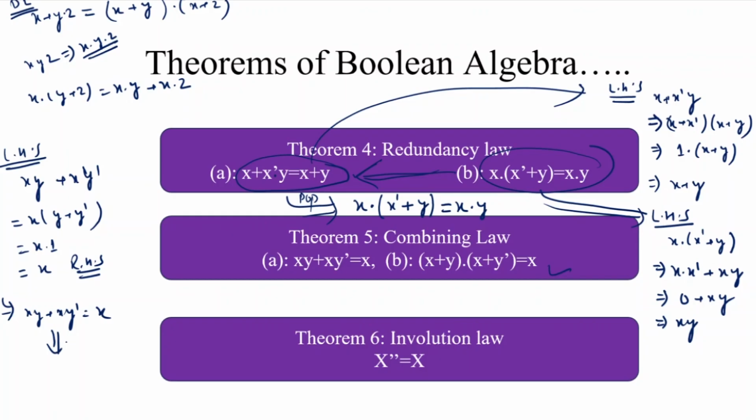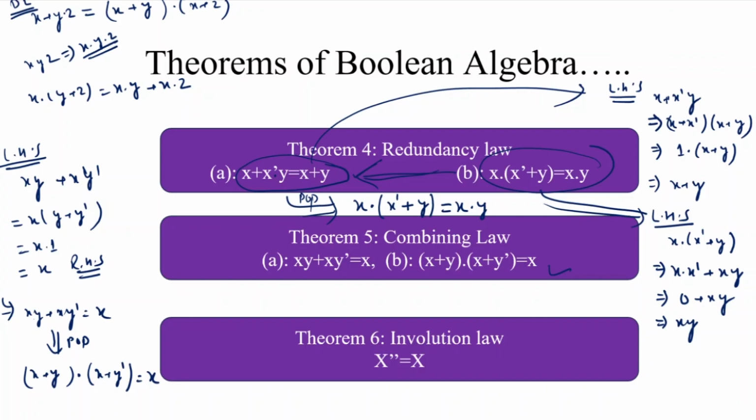And when we apply the principle of duality in this theorem, by default the operator dot is hidden between x and y, and x and y dash. This becomes x plus y. The dot is replaced by plus, and this particular plus is replaced by dot, and again this dot is replaced by plus, x plus y dash. There is only a single variable on the right hand side, the same variable. So by the principle of duality, x plus y dot x plus y dash is also the same as x.